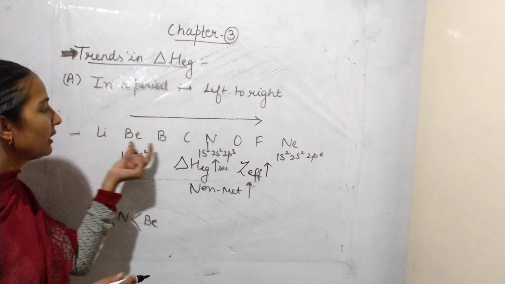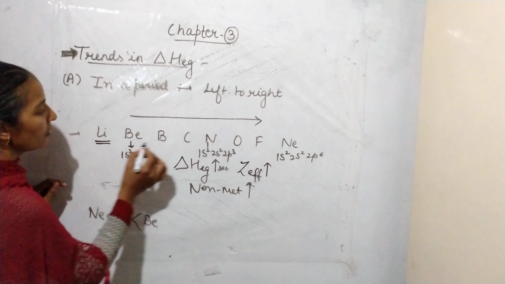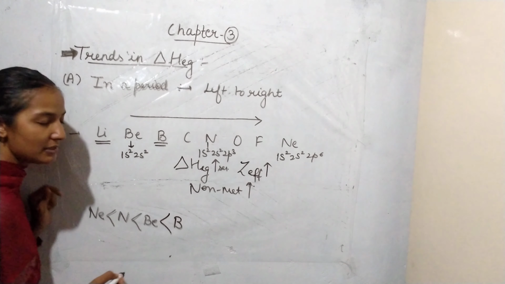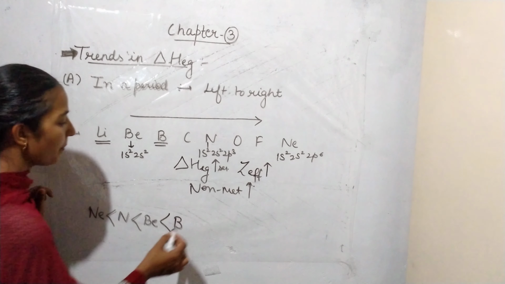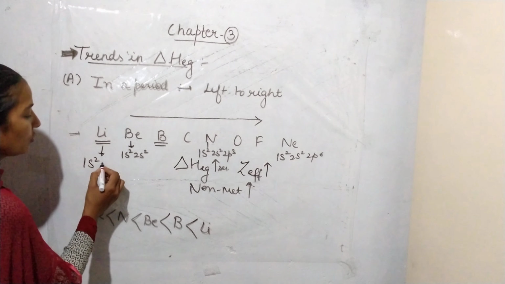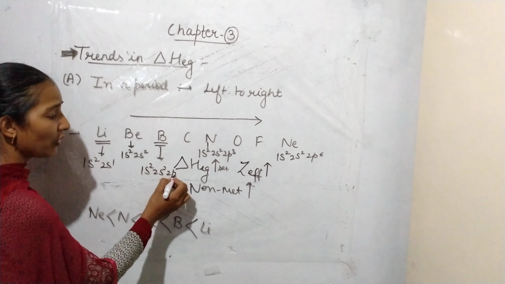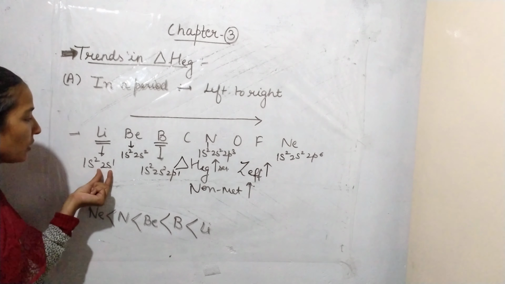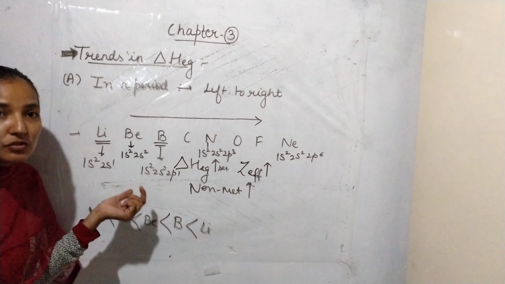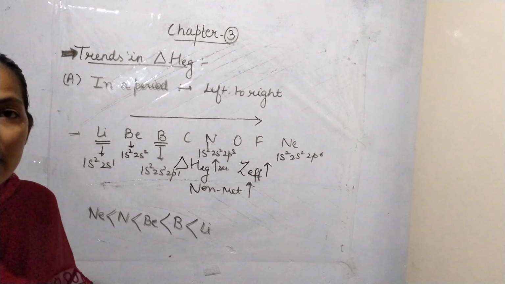Now, about lithium, boron, carbon, oxygen and fluorine. Among lithium and boron, also one exception is there. Boron has a lesser electron gain enthalpy as compared to lithium. Why is it? Because the configuration of lithium is 1s2 2s1 and that of boron is 1s2 2s2 2p1. Lithium will gain the electron very easily, and the element which gains the electron more easily has a more electron gain enthalpy value.